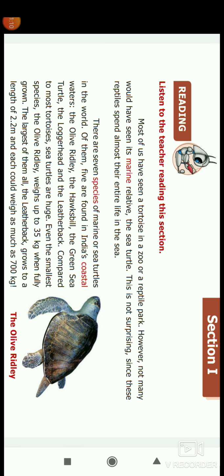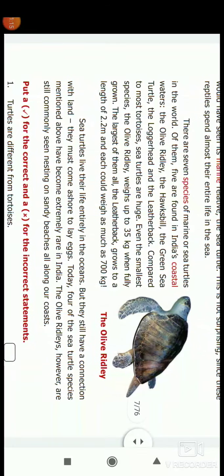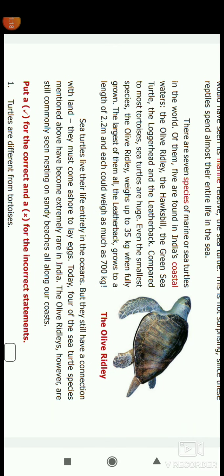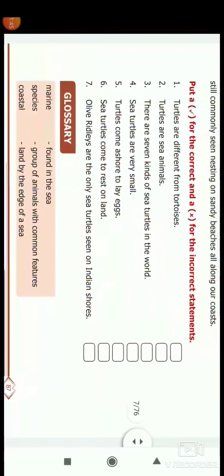Most of the sea turtles live in zoos or reptile parks, or also live their entire life in the sea. There are 7 species: olive ridley, hawksbill, green sea turtle, leatherback, loggerhead. The olive ridley is the smallest species, 35 kg. The largest species is the leatherback, length 2.2 meters and weight 700 kg. It also lives fully in oceans.